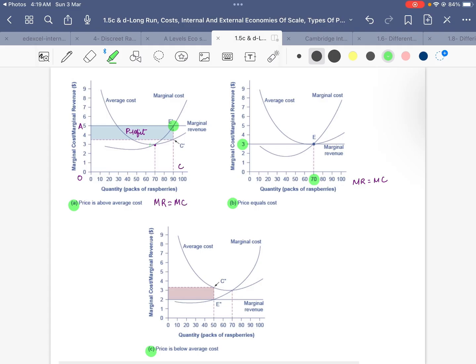Figure C, we can see that marginal revenue is equal to marginal cost at this point, which is 50 packets of raspberries, where the firm is charging $2 for one packet. However, this price is below the cost. An average cost is here for this quantity. It means that the firm is making a loss. Since the price is less than the average cost, the firm should shut down at this point.